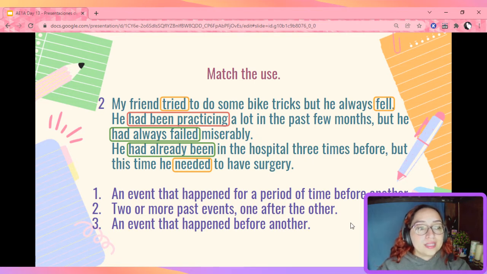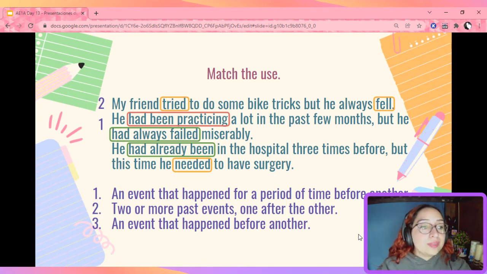Now, sentence number 2. He had been practicing a lot in the past few months, but he had always failed miserably. Here this would be number 1. An event that happened for a period of time before another event. If you notice, the event that happened for a period of time was that he had been practicing in the past few months. And he always failed, that was after, of course.